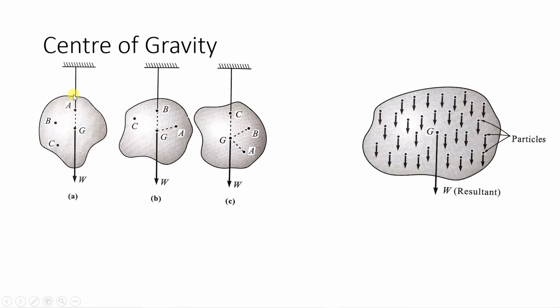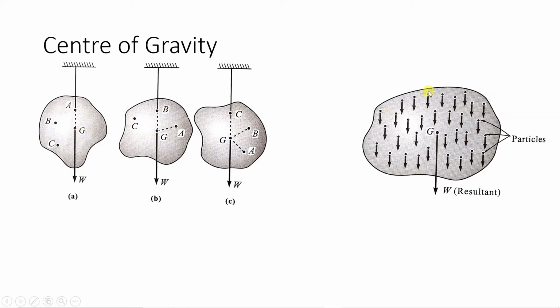So here what will happen, this body will remain in equilibrium position. It will not fall down. Why? Because there will be a tension in the string, and there is weight of the body which is acting downward, and they will balance each other and the body will be in equilibrium. Now how this gets balanced is, you can see the G point over here. This G is center of gravity.